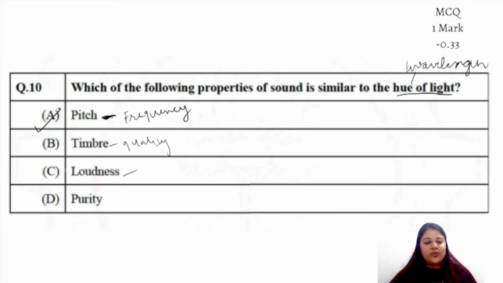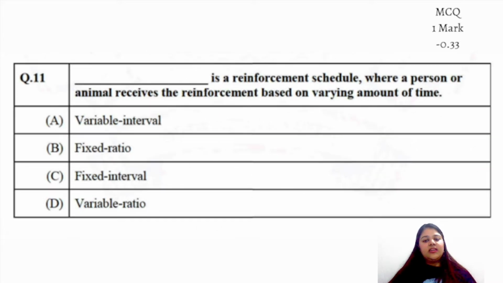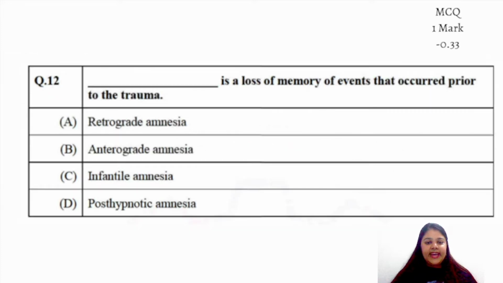Good to everyone who answered. The question states that it is a type of reinforcement schedule where the animal receives a reinforcement at various amounts of time. So time is interval, and variable interval. Well done to all of you. Moving ahead to the next question. A is the correct answer, retrograde amnesia. Right, because we have forgotten the previous memories which were there, and it is also based in the memory part, right? If you see, there are a lot of questions memory based. They would also come later.